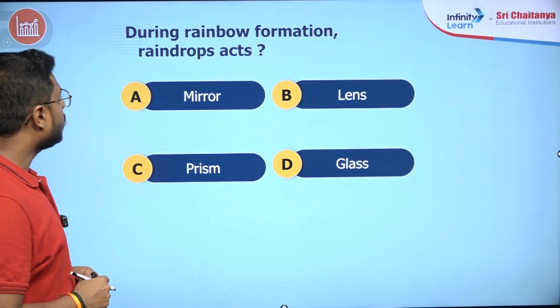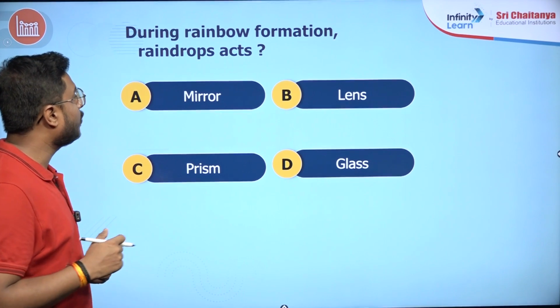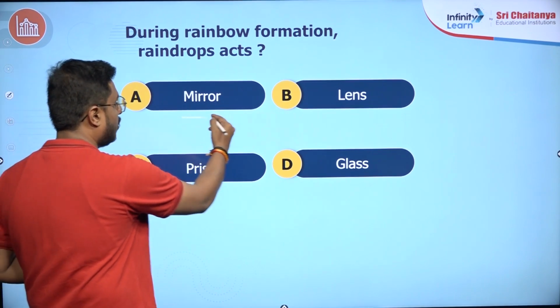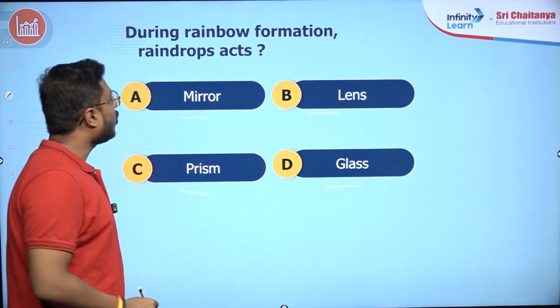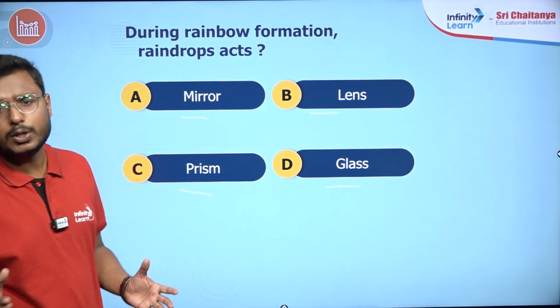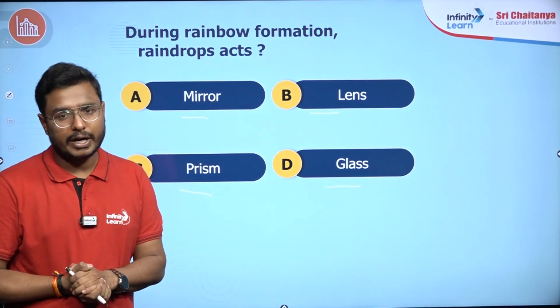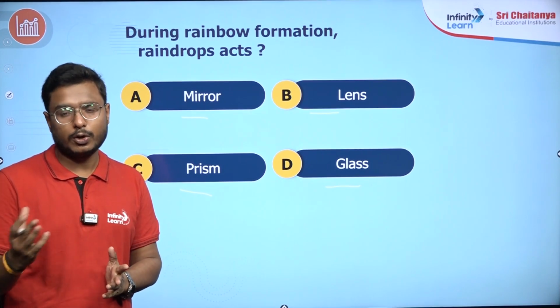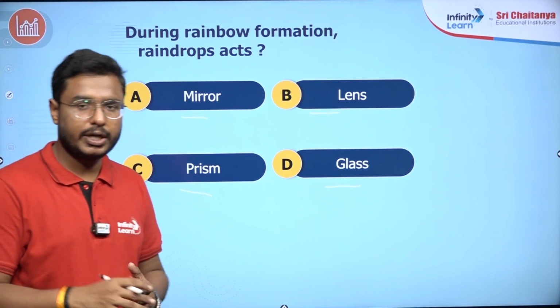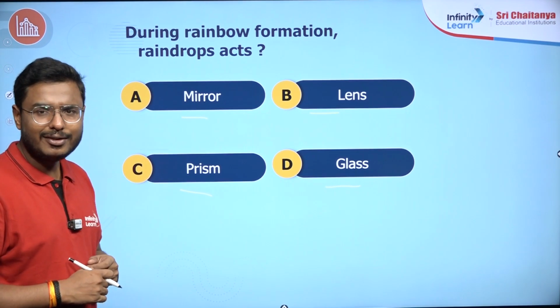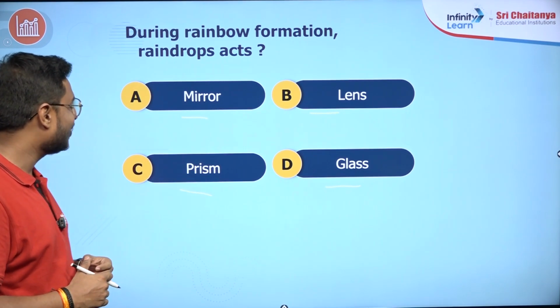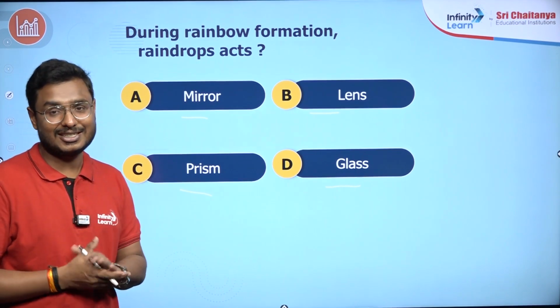Now, the next question: during rainbow formation, the rainbow acts as a mirror, lens, prism, or glass. Because in a rainbow formation, we are able to see all those 7 colors of white light, right? VIBGYOR: violet, indigo, blue, green, yellow, orange, red. So, is it acting like a mirror, a lens, a prism, or glass?